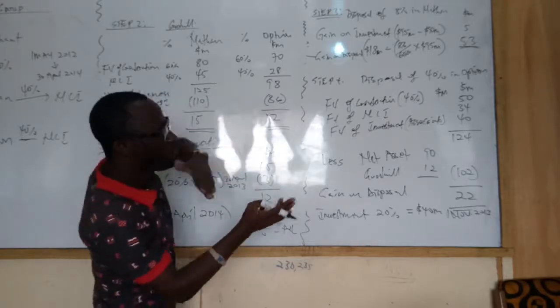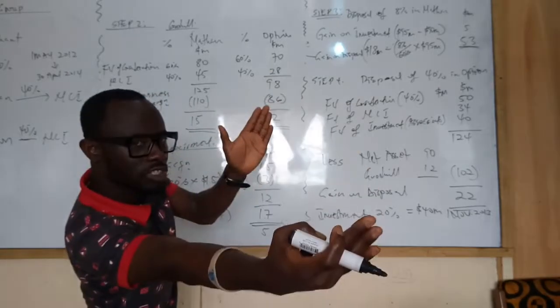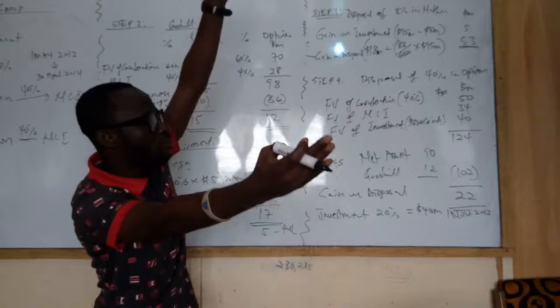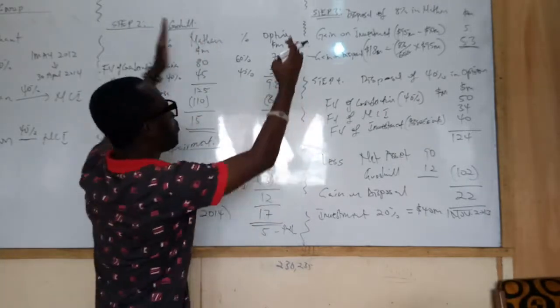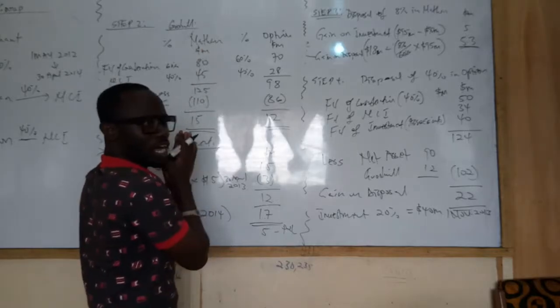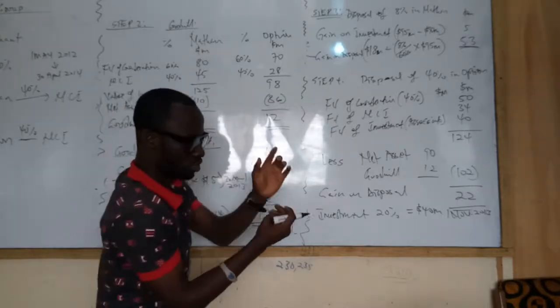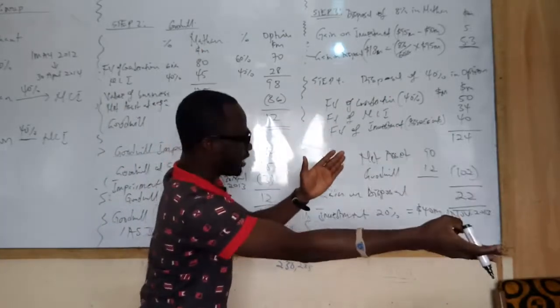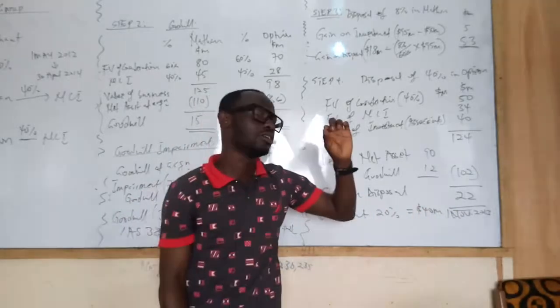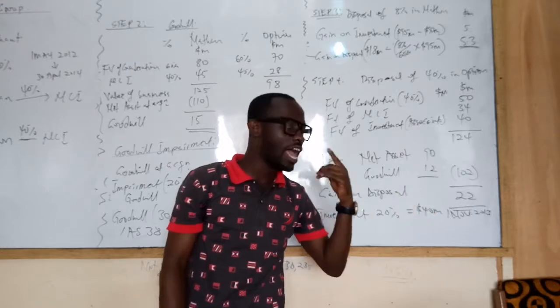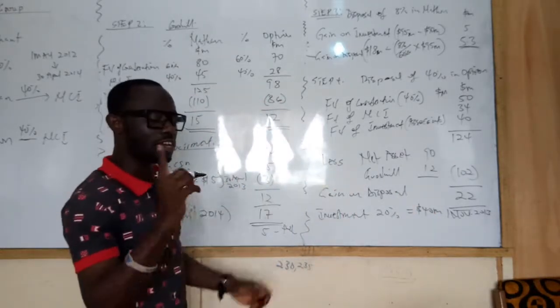Because we acquired them for only 6 months and after that we lost the control. So their performance for the year, we will only add 6 months, half, when we are doing consolidated profit or loss accounts. Number 2, the second half of the 6 months, our investment will be carried at what? Using the equity method. And so we will earn an interest on their investment.